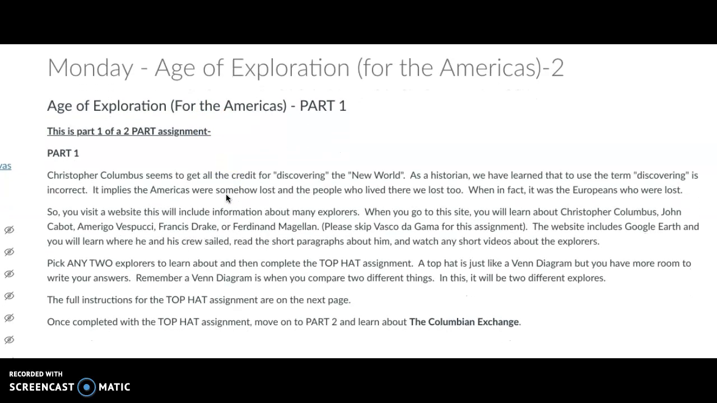For instance, sometimes historians will say Columbus discovered the New World. We don't use that term "discovered" or "discovering" because it implies that the people that were here for thousands of years were somewhat lost and they were discovered, which is not really a good way to understand this whole thing.